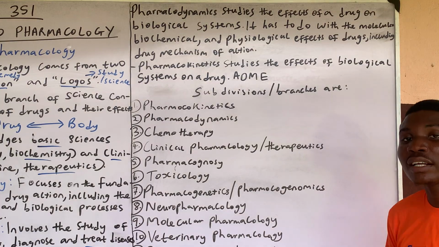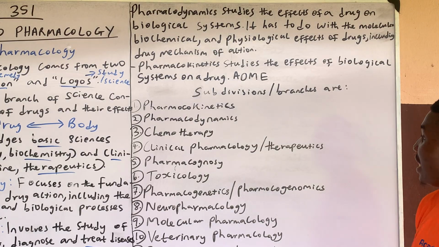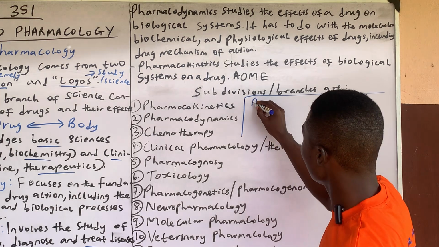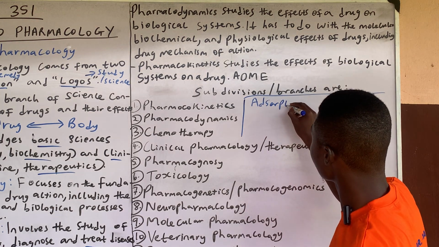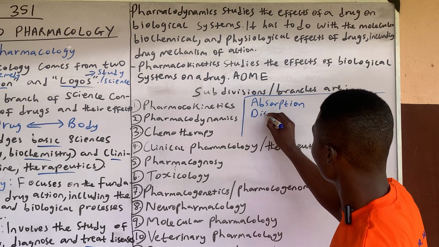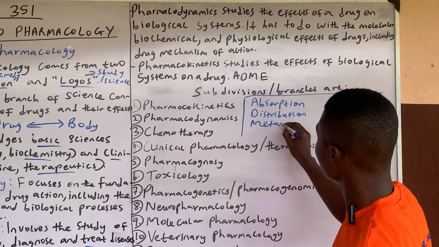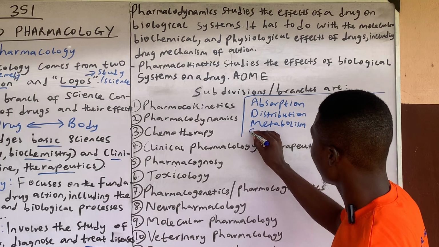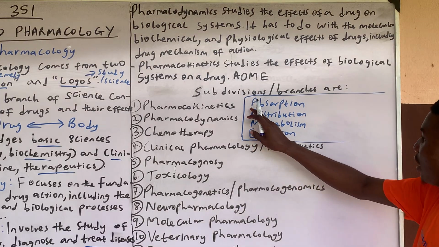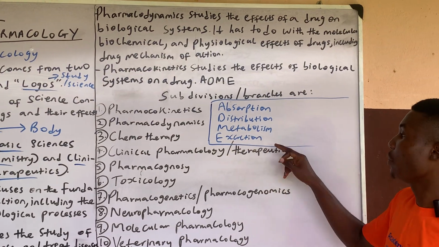Now, pharmacokinetics actually has four key areas, which are represented by the acronym ADME. Let us now talk about what ADME is. ADME is absorption, distribution, metabolism, and excretion.